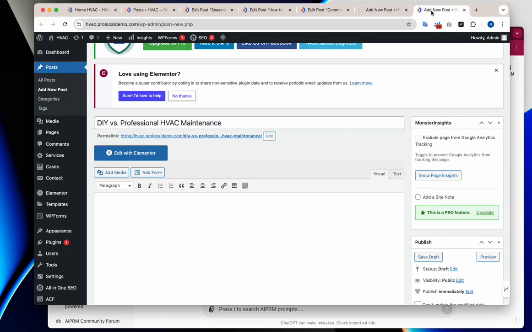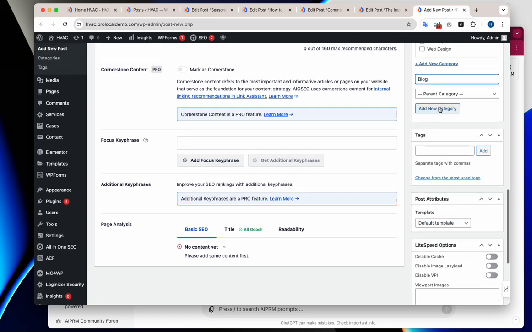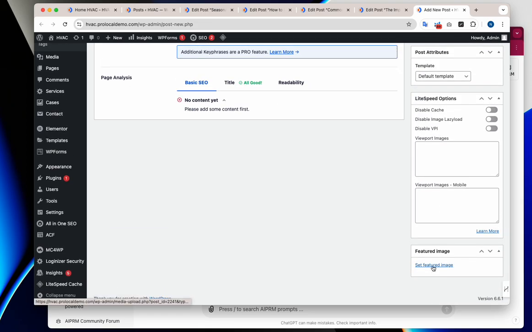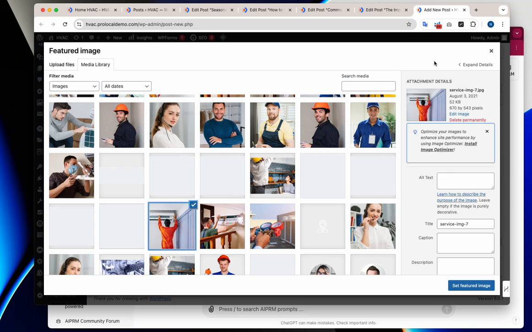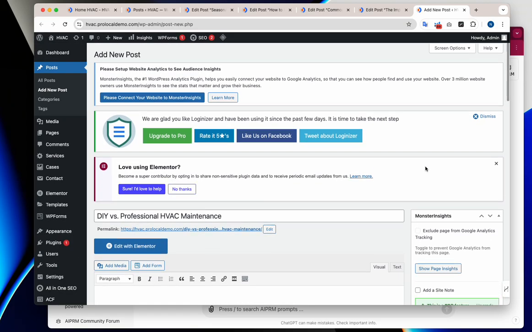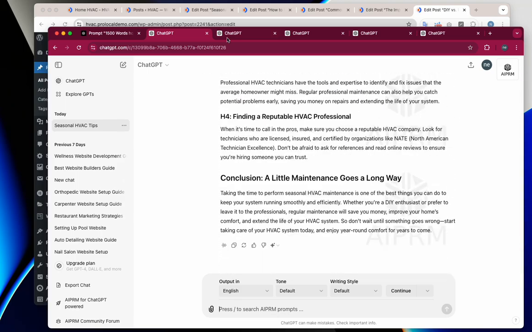Save draft. And let's just do the final one. Blog. And we're going to use, what's this one? Okay, so looks like this one's completed.